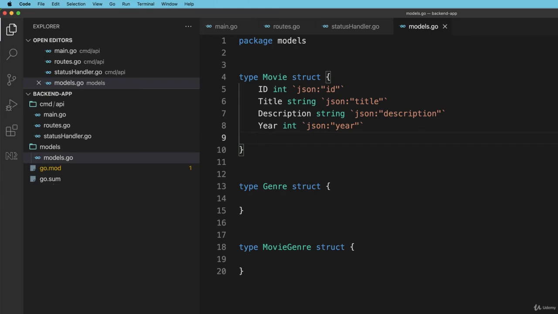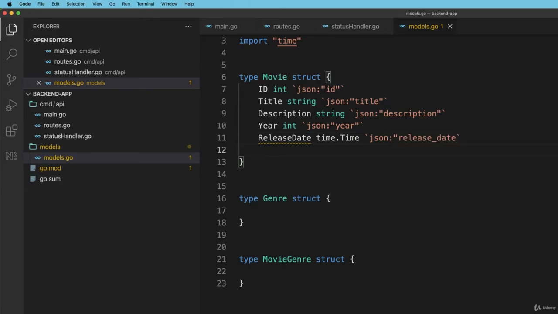Then the actual release date, just to be specific, release date. Even though I can get the year from the release date, I like to have things so I can search very quickly on one int column. Release date will be time.Time, and I better let the import happen, time.Time. There, that put the import for me. JSON release date. And I'll also give it, say, the runtime, which will be an int, and that will be JSON runtime.